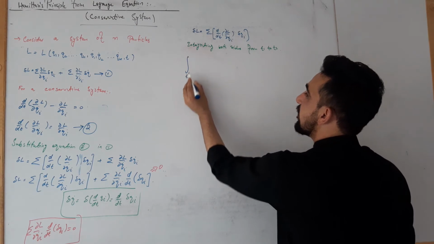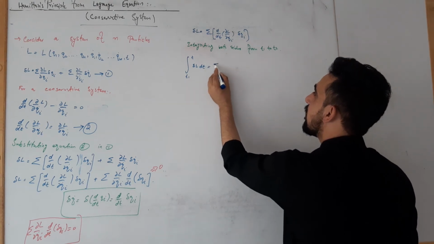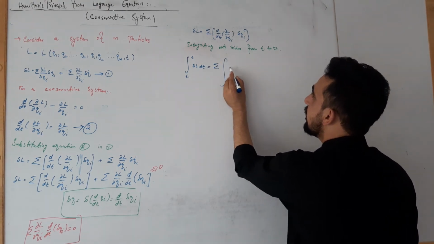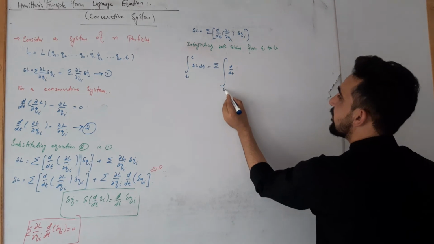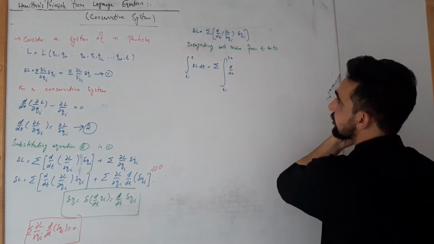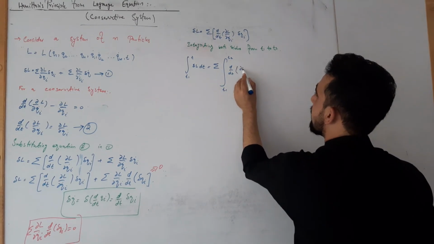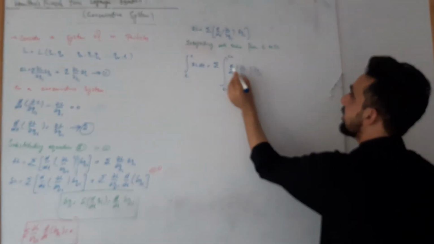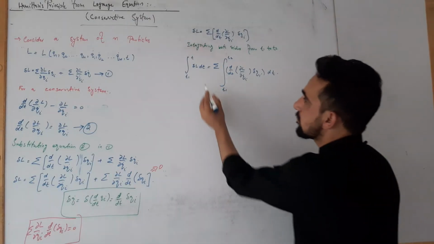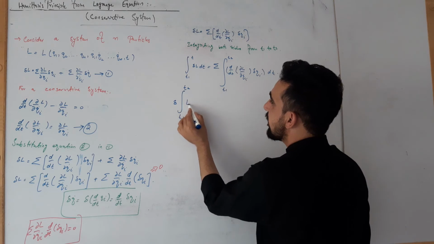Integral t1 to t2 delta L dt is equal to summation integral from t1 to t2 of d by dt of partial L by partial Qi dot del Qi dt.